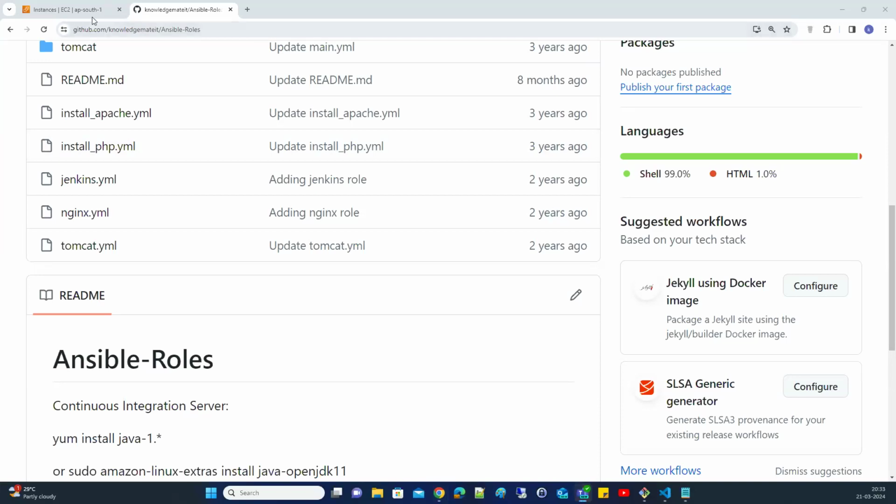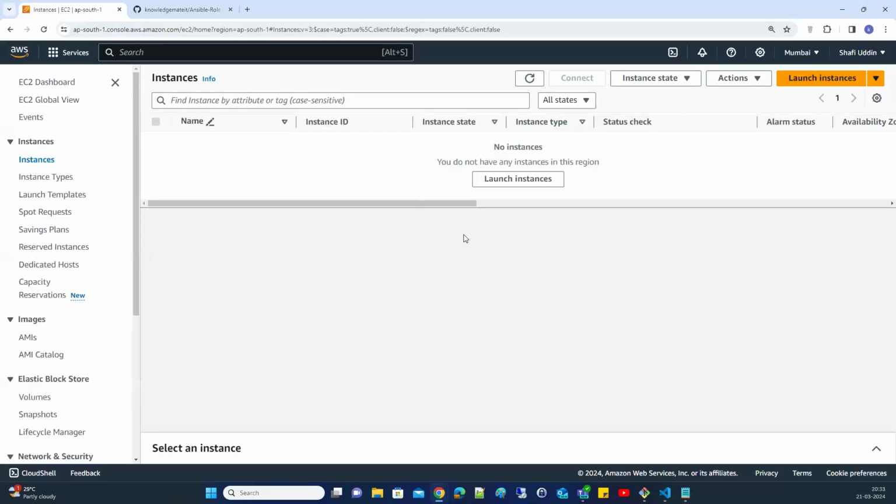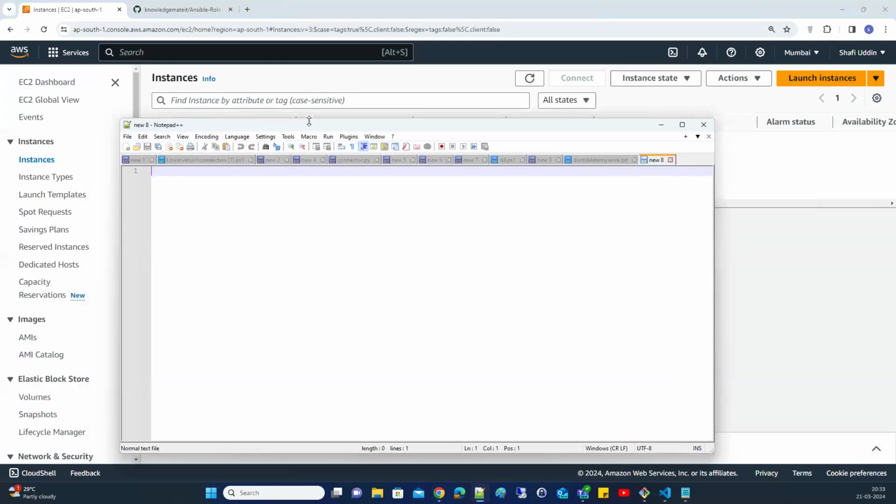So we are in the discussion of Ansible. We have seen the Ansible introduction, how to integrate the Ansible master with the agent, and some Ansible commands like the ping module and other modules.